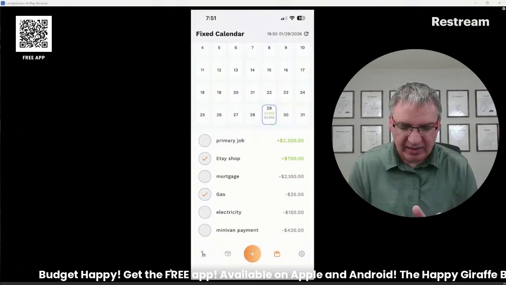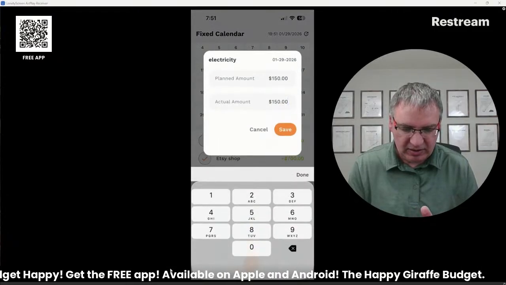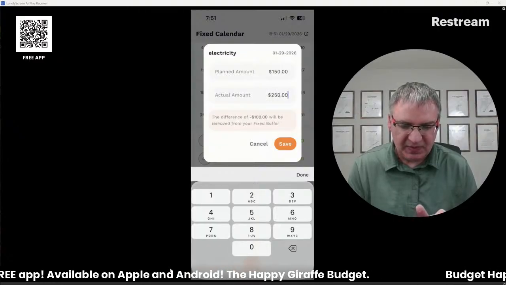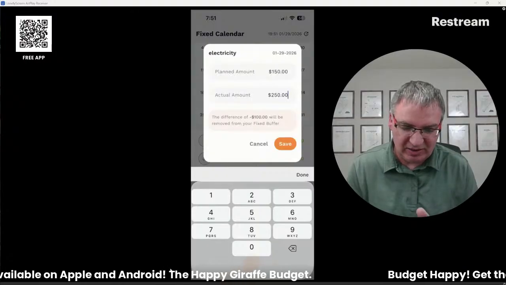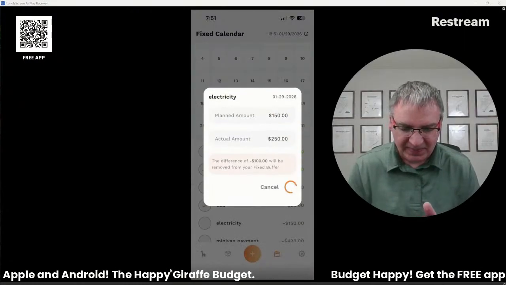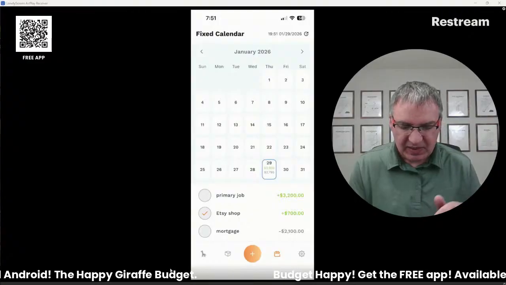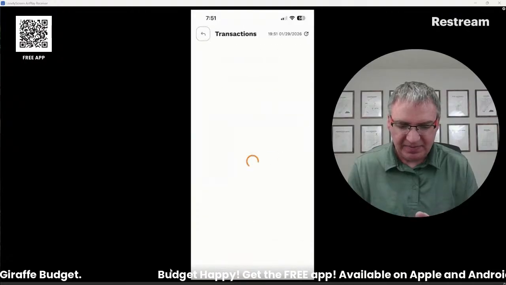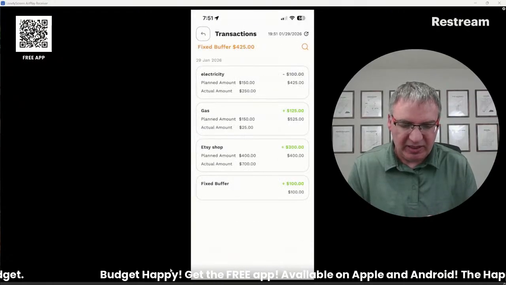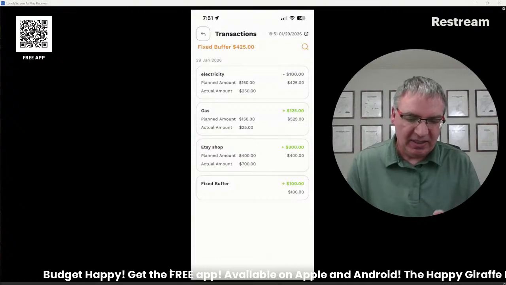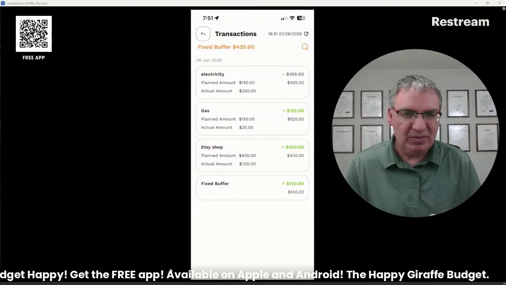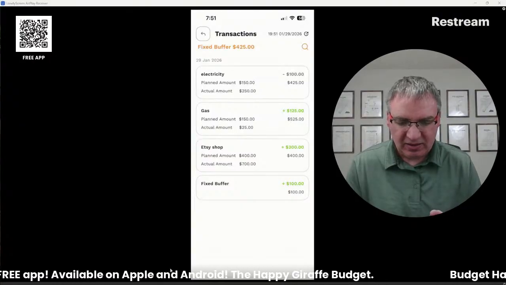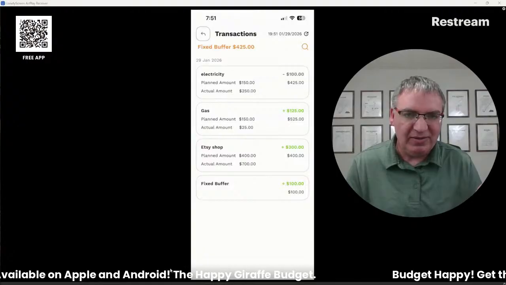And then I'm going to say that the electricity was $250 because it's that time of year and electricity is way more expensive right now. So it's just going to put that difference into the buffer or take it out of the buffer, either way. So here you can see my electricity. I guessed way low on that one, but that's okay because I had the gas one added money in there. So overall, I'm still at plus 425.